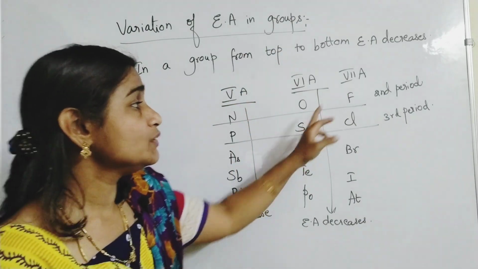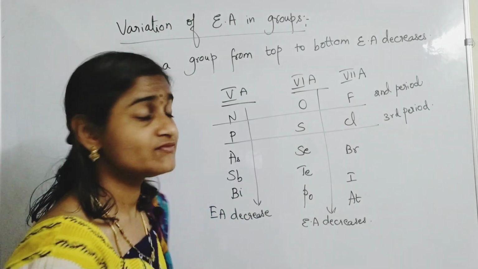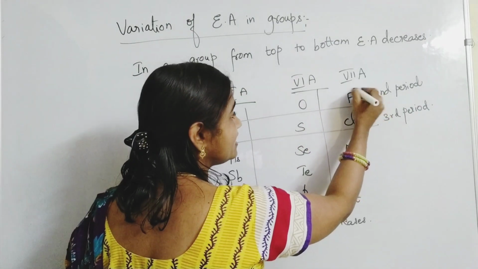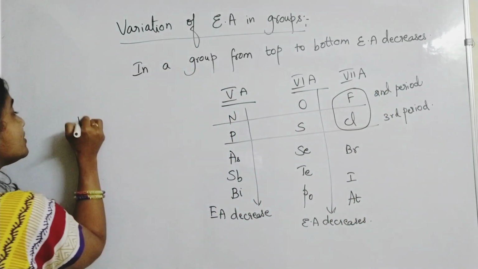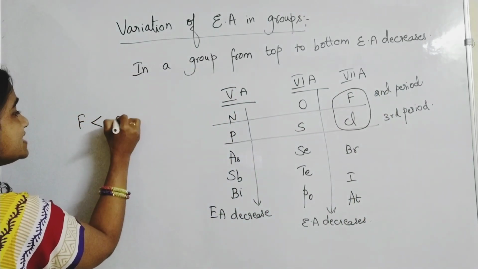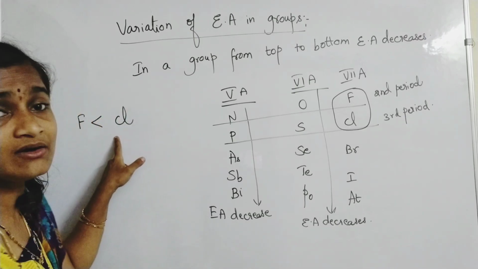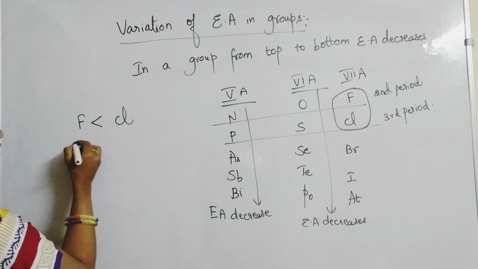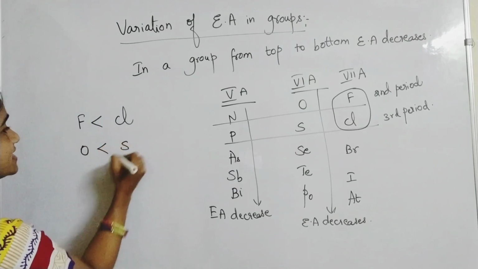But comparing second and third period elements, the EA of fluorine is lesser than chlorine. Similarly, the EA of oxygen is lesser than sulfur.